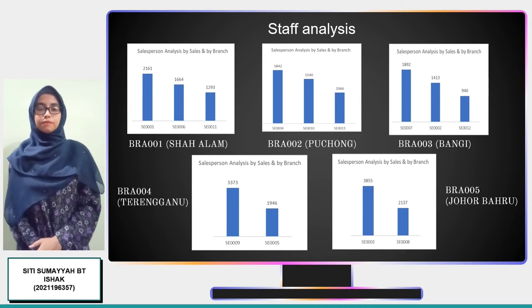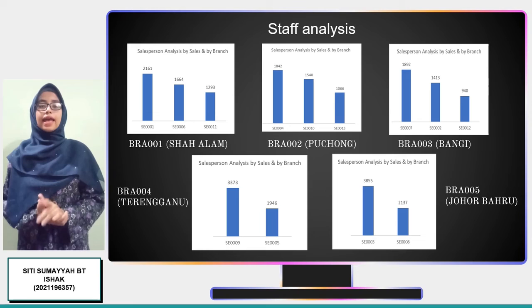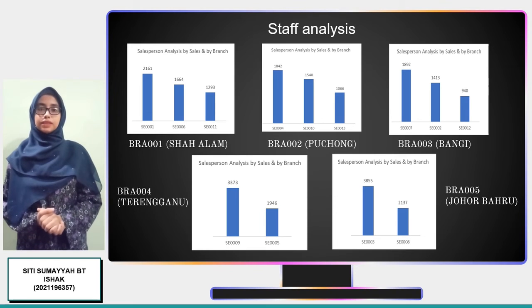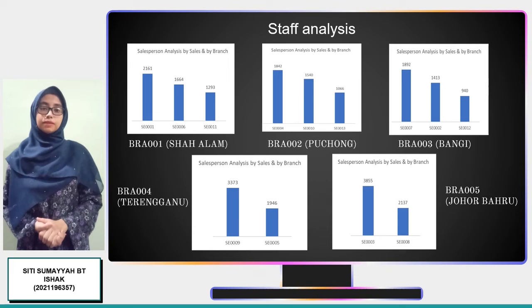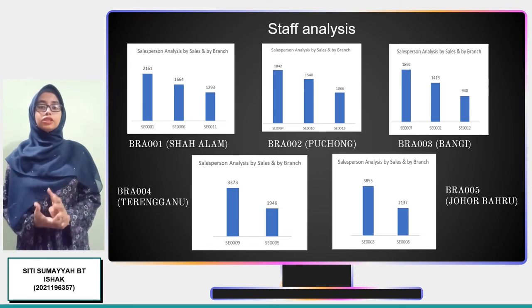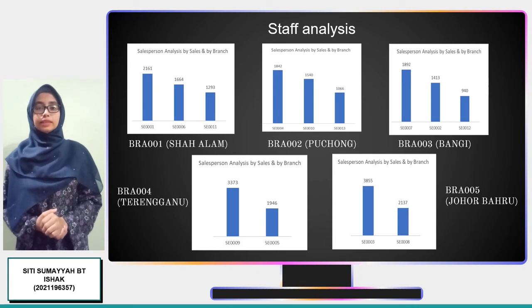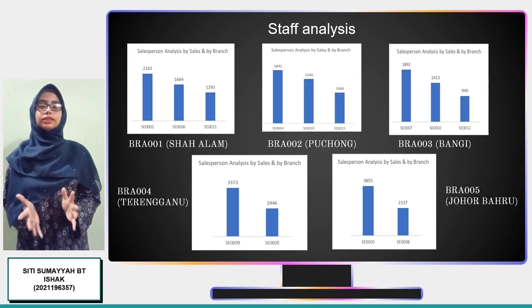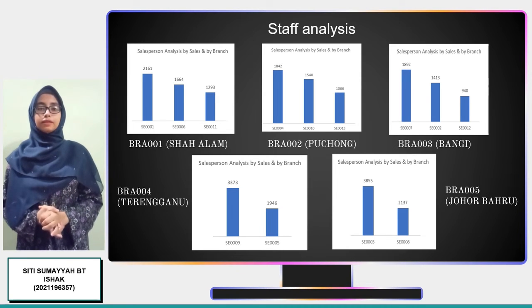According to the salesperson performance analysis at branch 4, SE9 is the best salesperson compared to the other salesperson with a total sales of 3,373 ringgit. Finally, the last branch, branch 5, shows that SE3 is doing well at the Johor Bahru branch with a total sales of 3,855 compared to 2,137 for the other salesperson who covers that area.